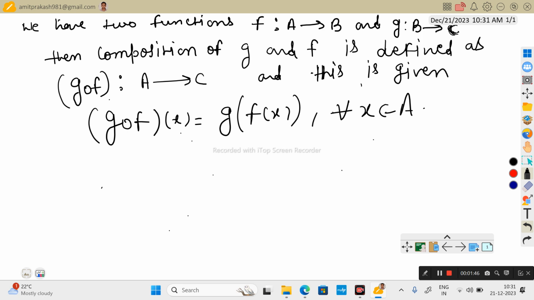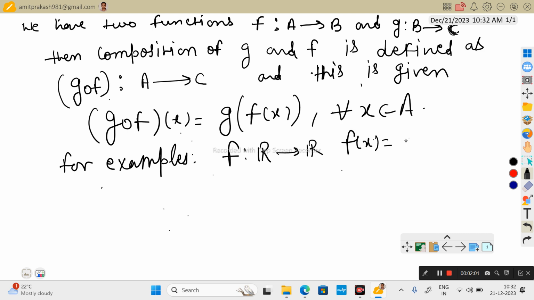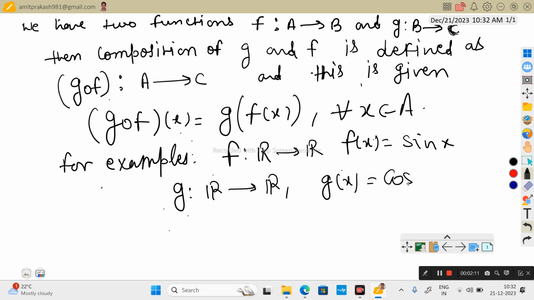And for example, if f from the set of real numbers to real numbers, f(x) equals sin x, and g from R to R, g(x) equals cos x. Then what is the composition of f and g? (f o g)(x) is also written as f of g(x).